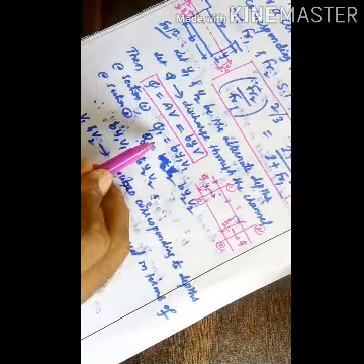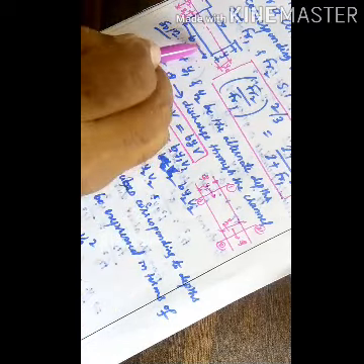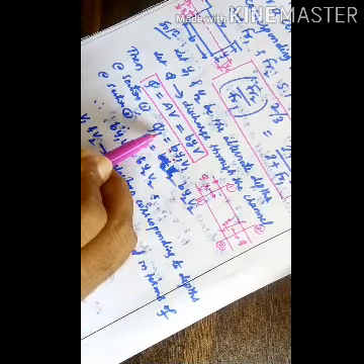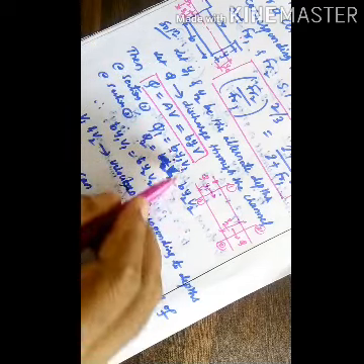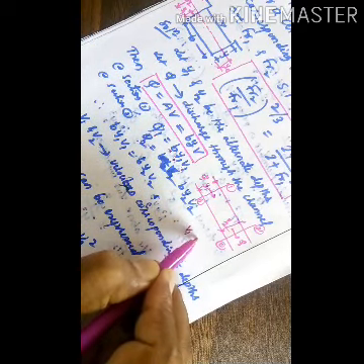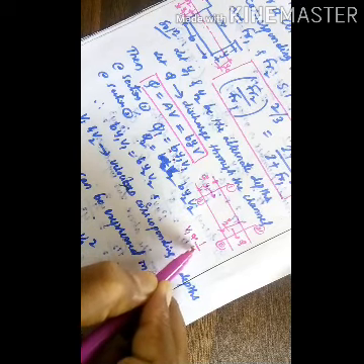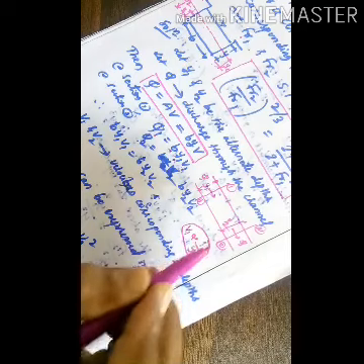So we can write Q1 equal to B into y1 v1. The width of the channel is the same but the depth is varying. As the depth varies, the velocity also varies, because the velocity is inversely proportional to the depth of flow.